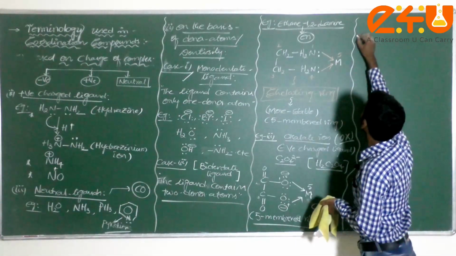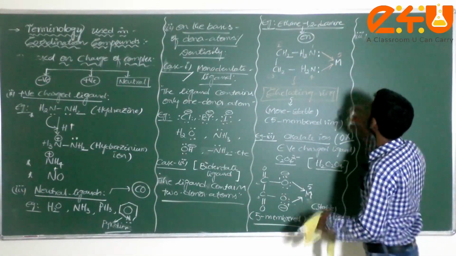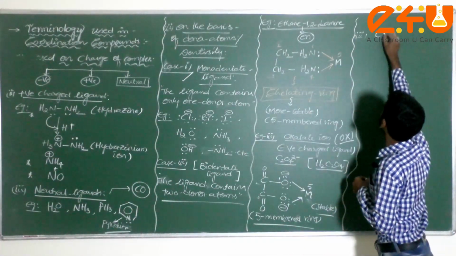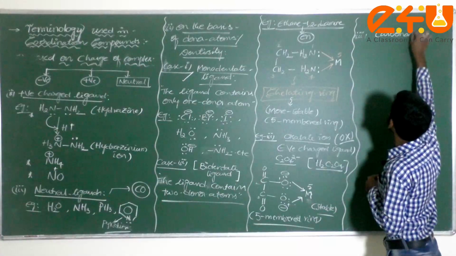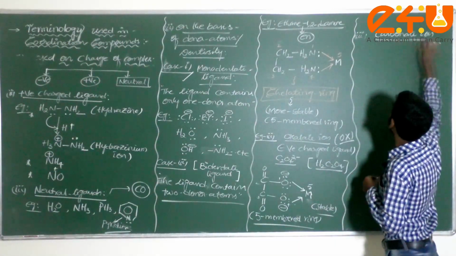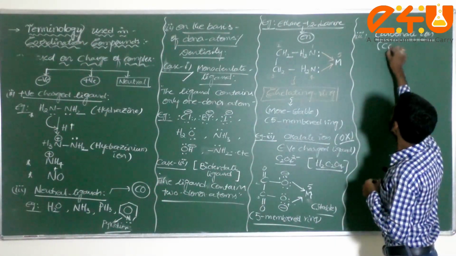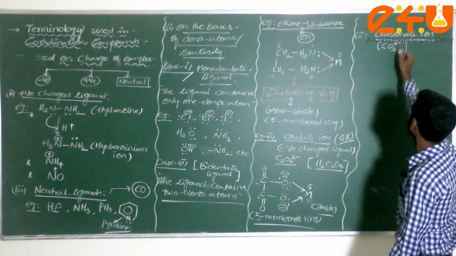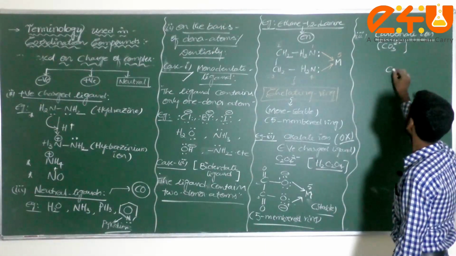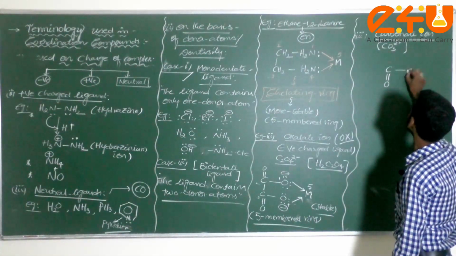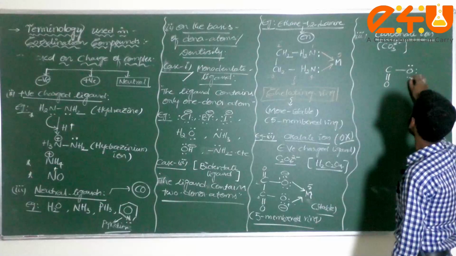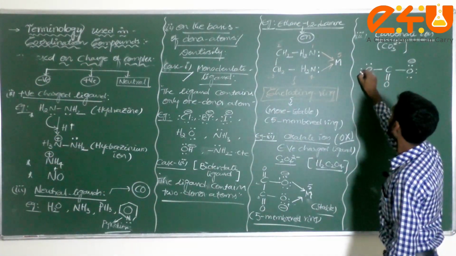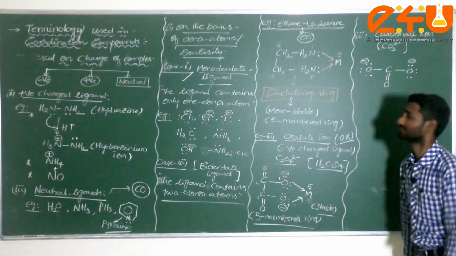Correct? Next one, example number 3. Correct or not? Now I can consider this is a carbonate ion. What is it, dear student? Carbonate ion, formula CO3 2 minus. Check it here. I can write the structure of this carbonate ion. C double bond O, minus. Now here also O, minus. Am I correct or not?